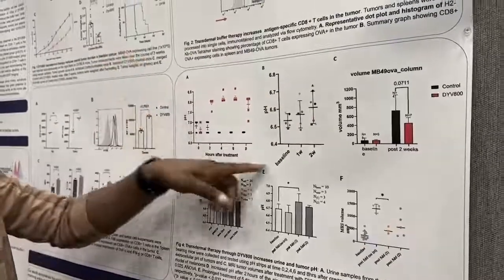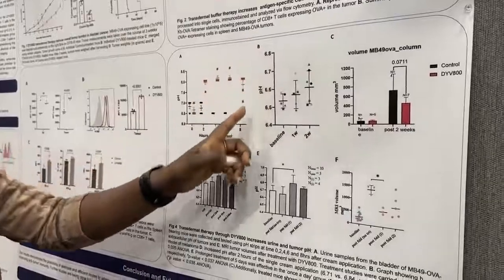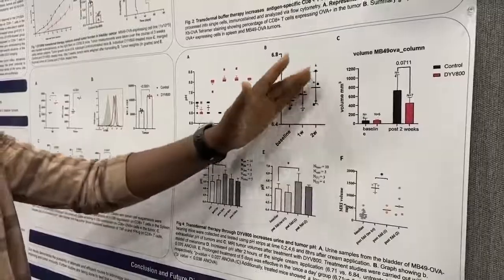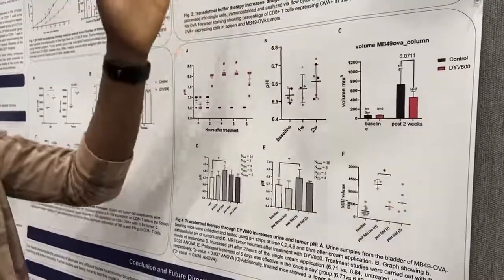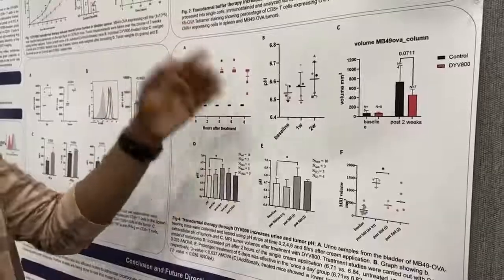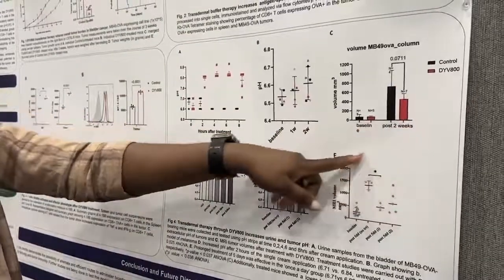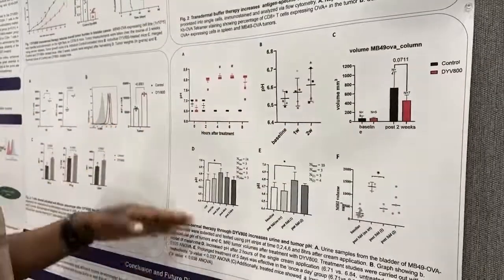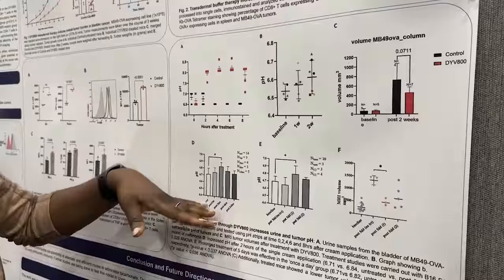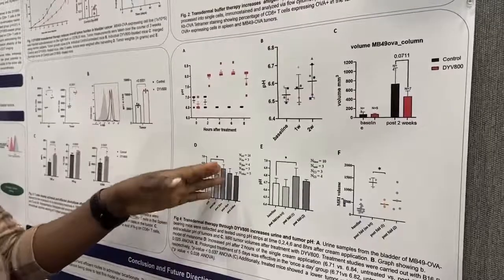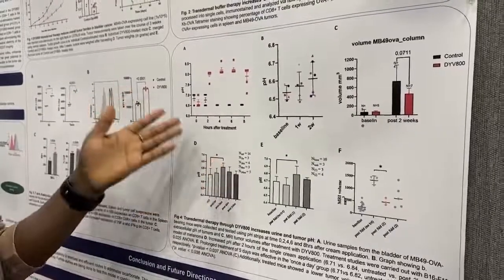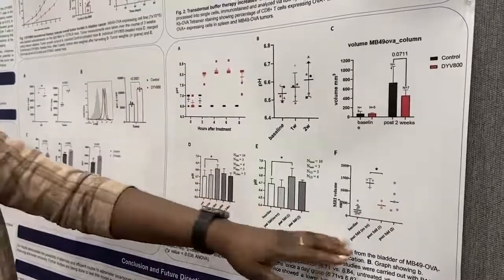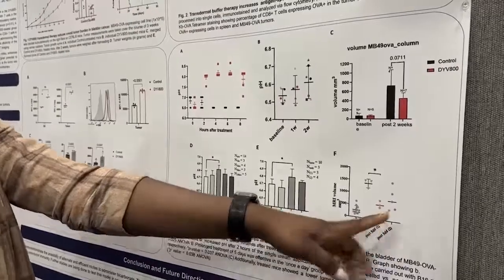We also see an increase in the extracellular tumor pH upon treatment with DIVE, even after 2 weeks, where there's a steady increase in the pH, a trend towards alkalinity. And we also see a reduction in the total MRI volume upon treatment with DIVE. We also tested this in a melanoma model. As you can see here, there is an increase in the pH, tending towards alkalinity of the tumor microenvironment, and we also see a reduction in the tumor volume upon treatment with DIVE.